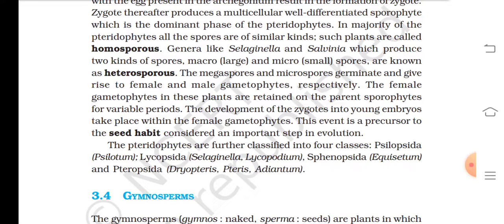The female gametophytes in these plants are retained on the parent sporophytes for variable periods. The development of the zygote into a young embryo takes place within the female gametophyte. This event is a precursor to the seed habit, considered an important step in evolution. The pteridophytes are further classified into four classes: Psilopsida, example Psilotum; Lycopsida, example Selaginella, Lycopodium; Sphenopsida, example Equisetum; and Pteropsida, example Dryopteris, Pteris, and Adiantum.